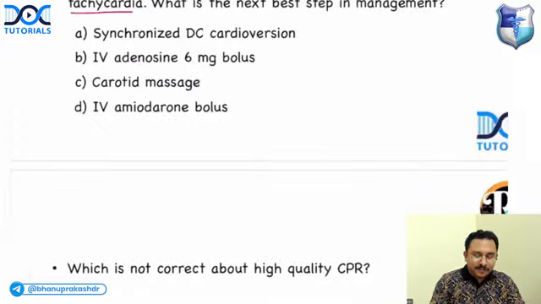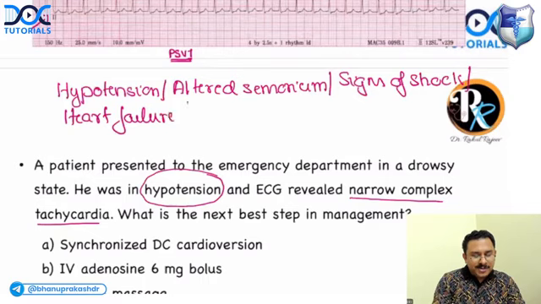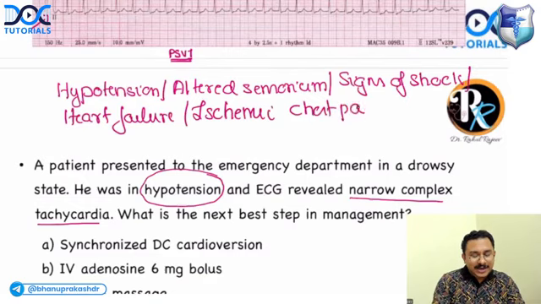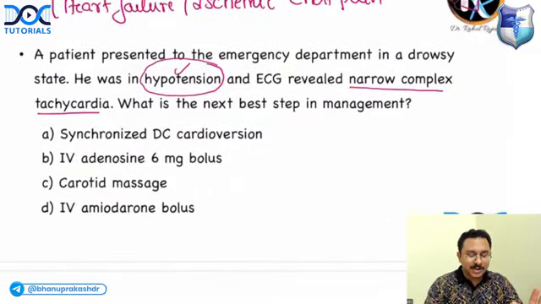or features of heart failure, or patient is having ischemic chest pain. So if any of them is present, then you have to go for DC shock. Here patient is in hypotension. So what is the treatment? You have to go for synchronized DC cardioversion. Synchronized DC cardioversion is the treatment that you have to offer.